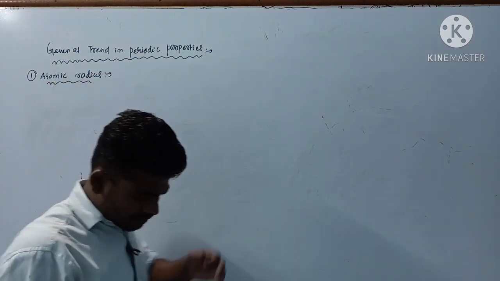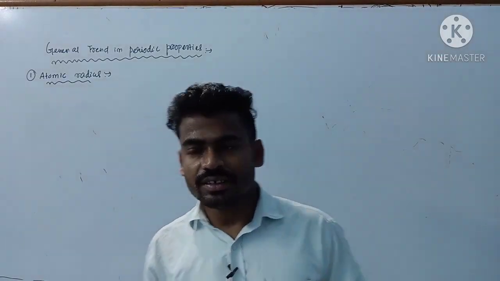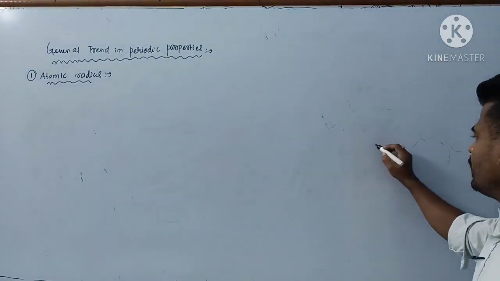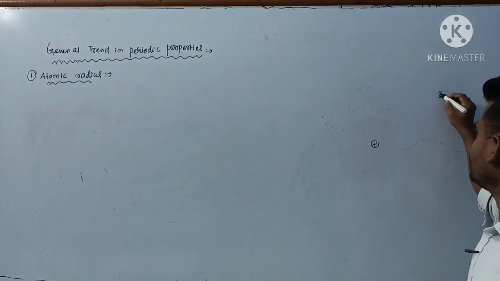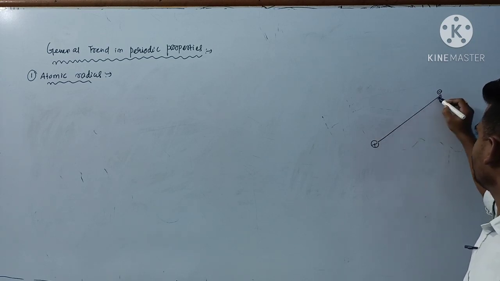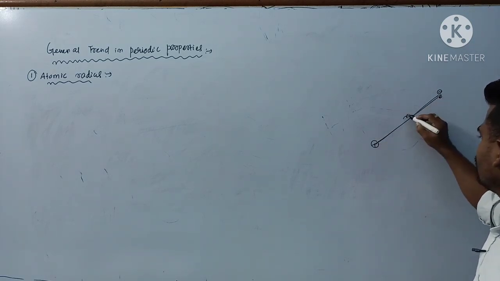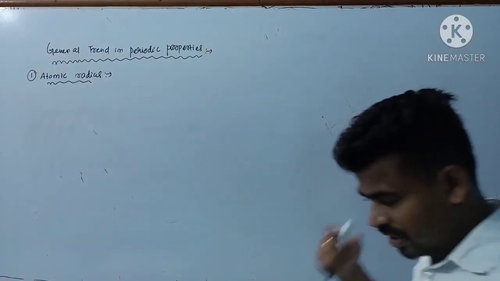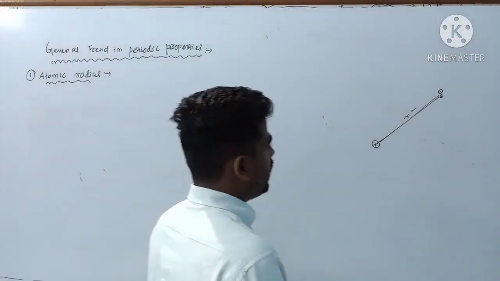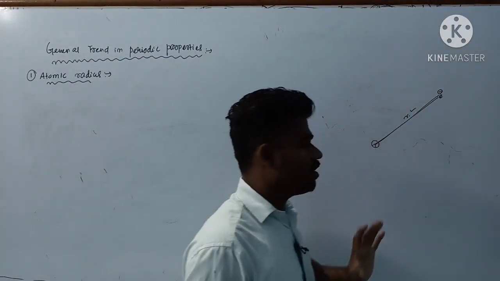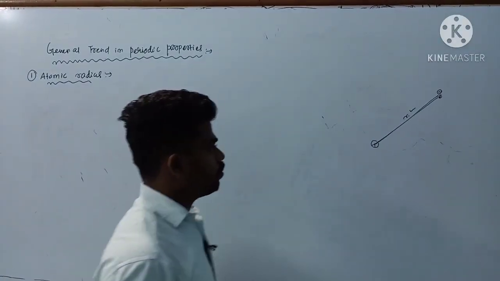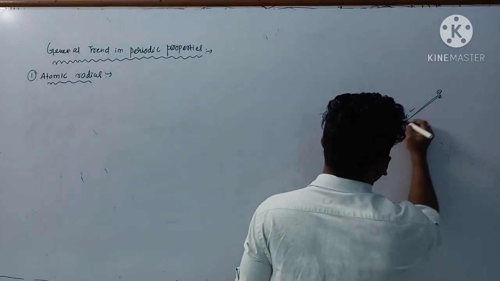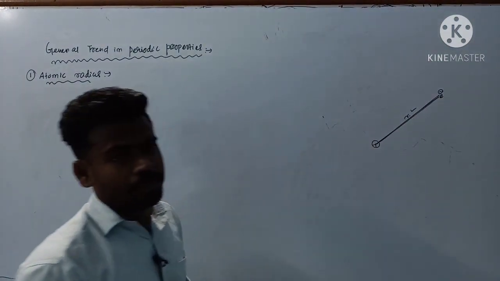So you know, since an atom is very small in size, if I consider atomic radius, what will you observe over here? This one is nucleus and this one is electron. So from the center of the nucleus to the electron, that is called your atomic radius. But in fact, due to the very small size of an atom, and the electron is very negligible, and according to Heisenberg's principle, the position of an electron is not specific, so it is very difficult to measure the exact distance from the nucleus to the valence electron.